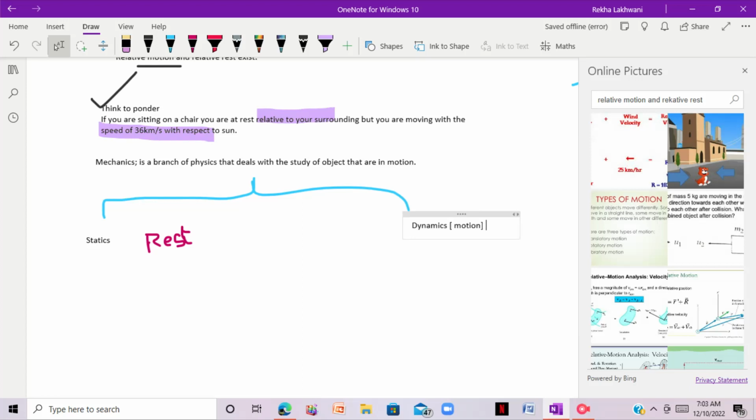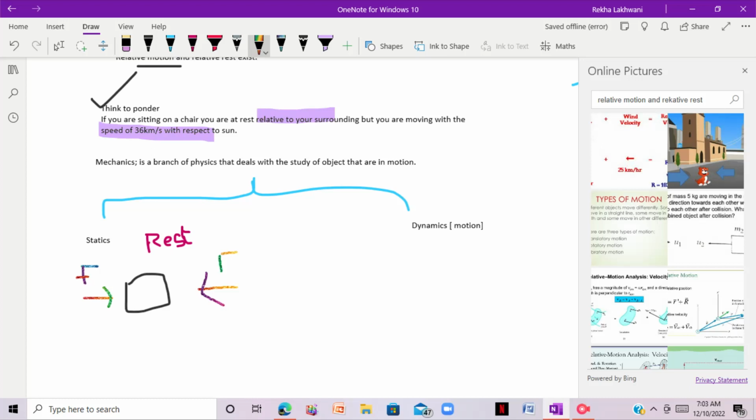Now we have dynamics, right? Dynamics is further divided into two branches, which are kinematics and the other is kinetics, right? Now consider, for example, this is a car, this is a road, and these are its wheels, right?